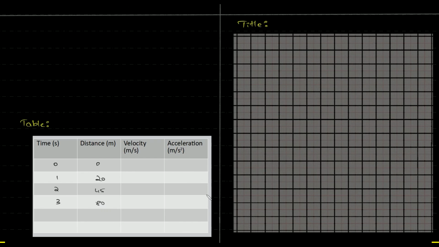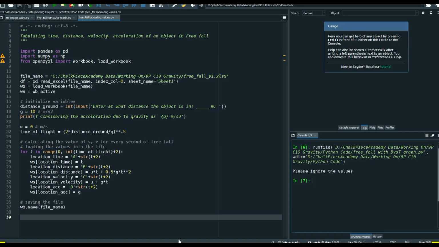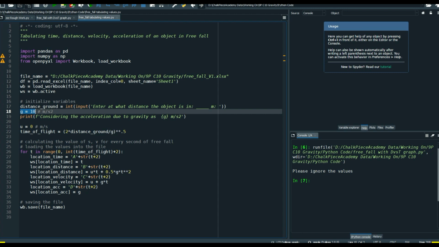So I have velocity and acceleration also. Throughout, the acceleration will be 10, right? Velocity, all of this calculation, it's too much. So what I've done is, yes, I have a program which will help us figure this out. You can see g, I kept it as 10 meter per second square. Then we have half, time of flight and all of that. Calculation is happening over here.